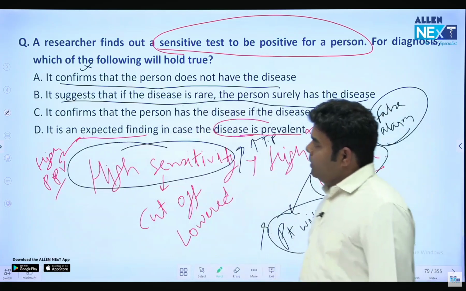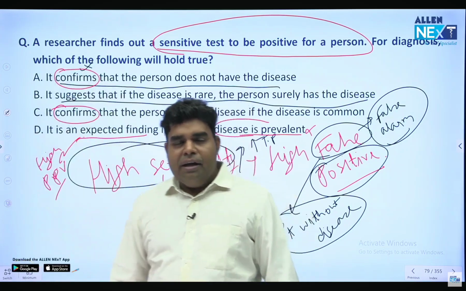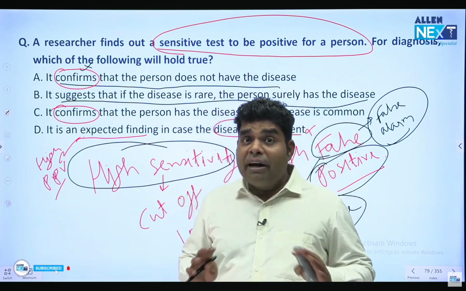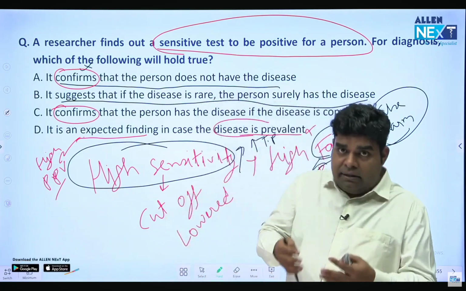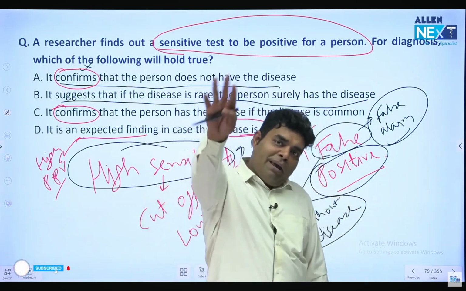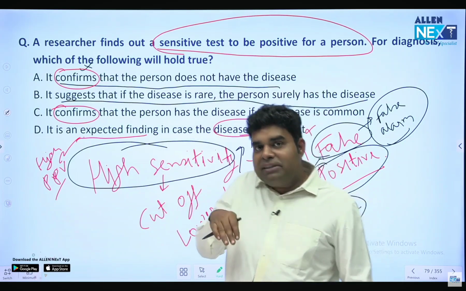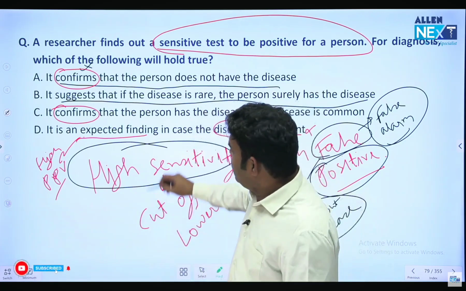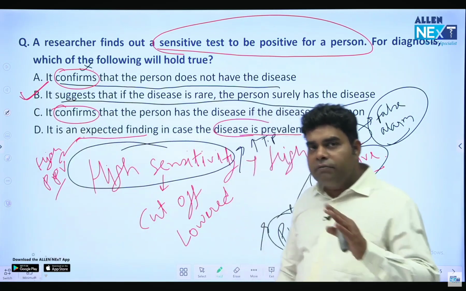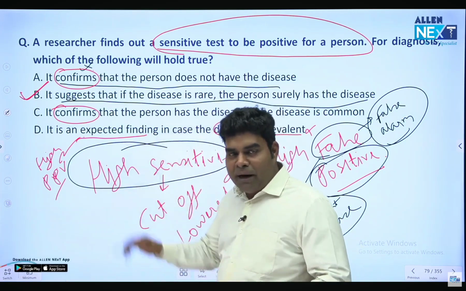Okay? और option A में word use किया है confirm, option C में word use किया है confirm. And all these tests, sensitivity, specificity of any test like RT-PCR or anything, they never confirm the disease. They only tell us the risk. They only suggest something. अगर किसी का HIV पॉजिटिव आ जाए तो क्या आप मान लोगे कि मुझे HIV है? मत मानना, क्योंकि मैं फॉल्स पॉजिटिव भी तो हो सकता हूं. I can become HIV positive wrongly also, na. So it never confirms. That's why A and C are ruled out, D is ruled out. So correct answer is B. And in exams, a lot of times, if you are going with a fresh mind, you can answer many such questions even without knowing them by ruling out other options.